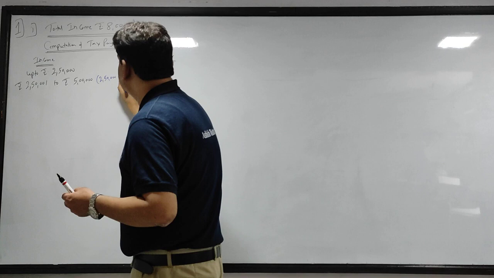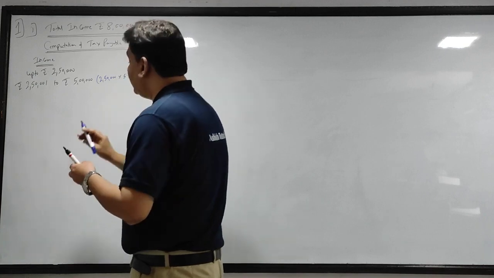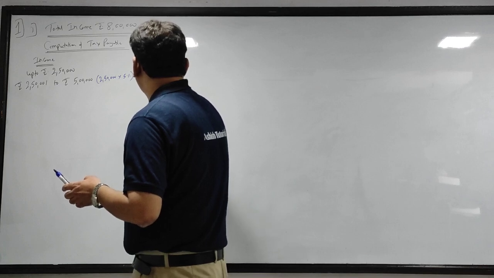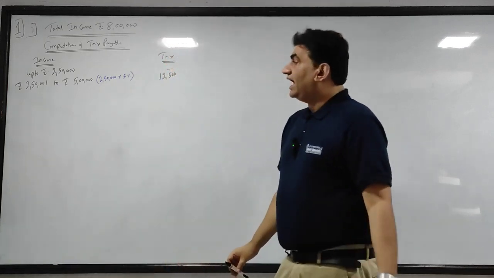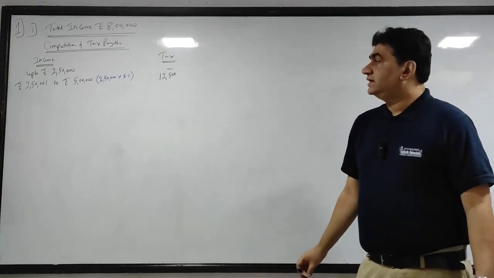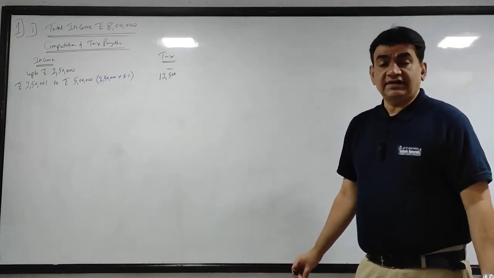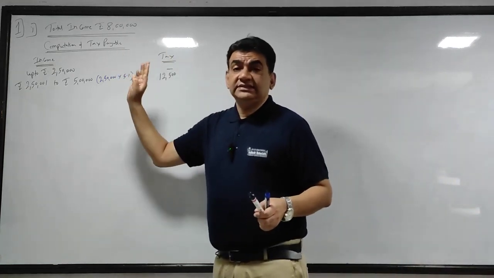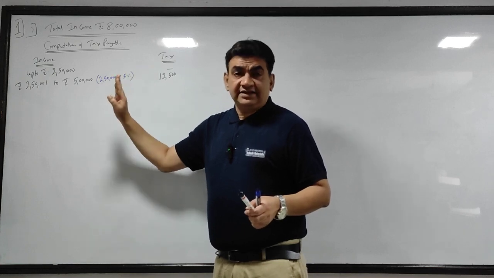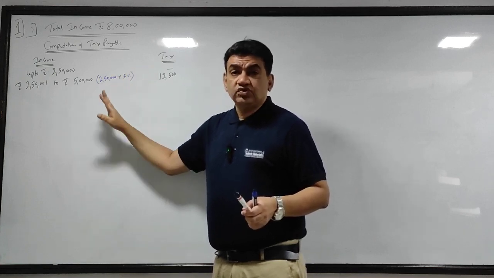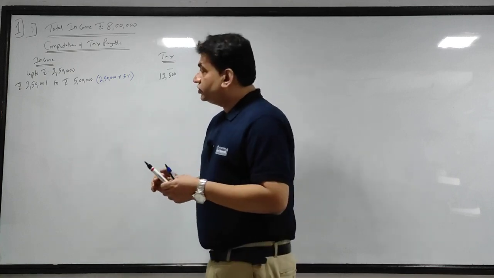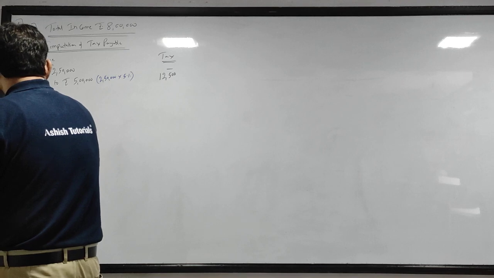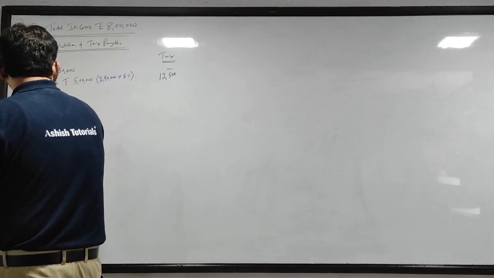So this is 5% of 2,50,000, which is 12,500. 5% of 2,50,000, that is 12,500. Now see, this is 8 lakh, that means it has not gone above 10 lakh. It has not gone above 10 lakhs, so the above 10 lakhs slab will not come. So what is now my next slab? Rupees 5 lakh 1.